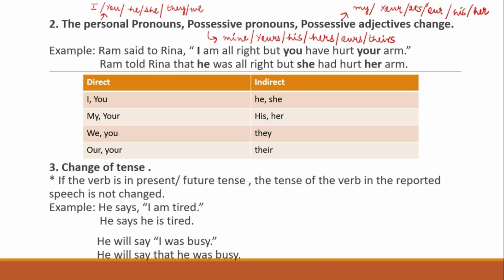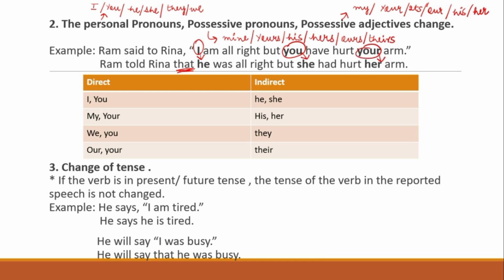For example, Ram said to Reena, "I am all right, but you have hurt your arm." So when we change from direct to indirect, it is Ram told Reena that he was all right, but she had hurt her arm. So I became he, you became she, and your became her.